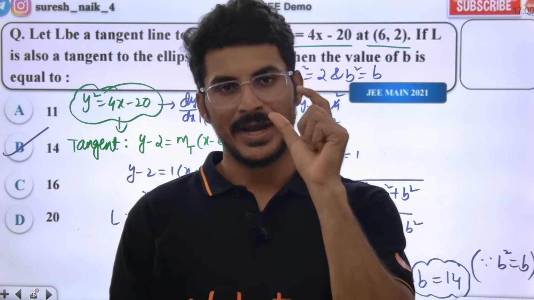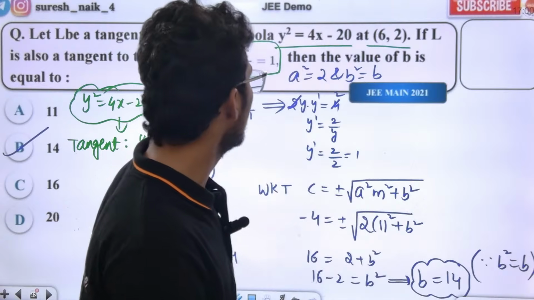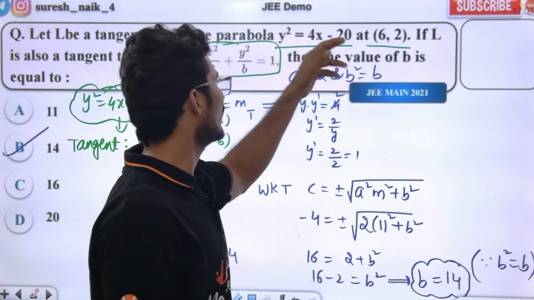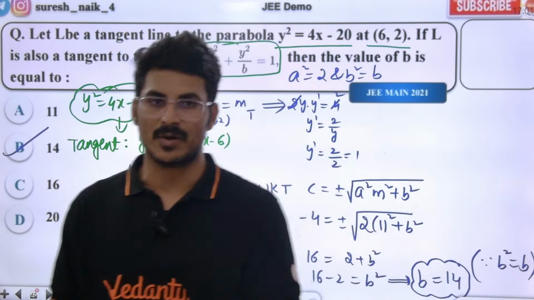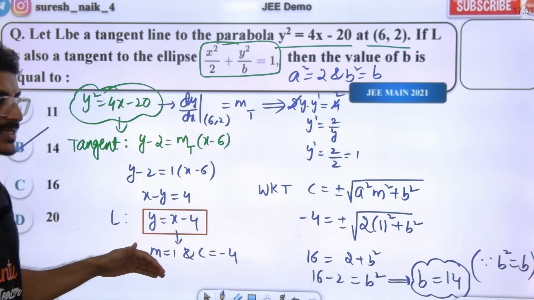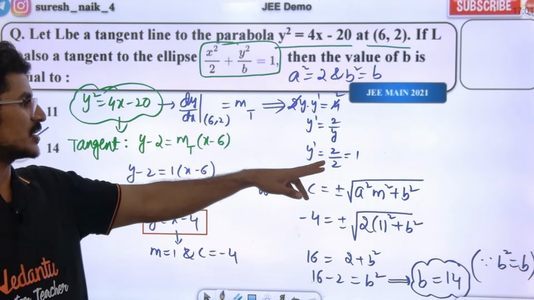We know the curve equation and the point. So dy by dx at (6, 2) is what, basically? The slope of the tangent. The slope of the tangent is 1.